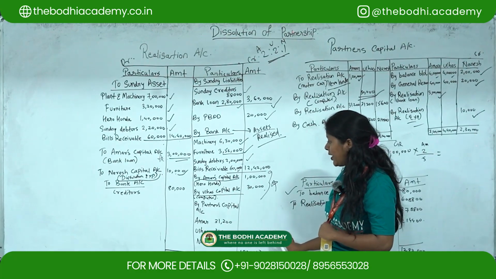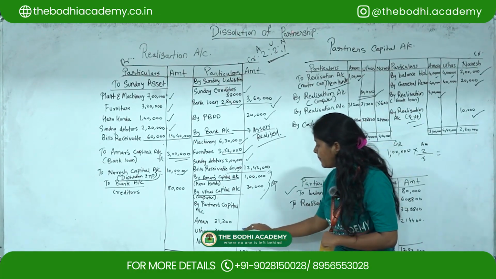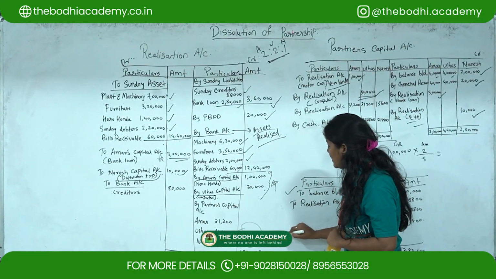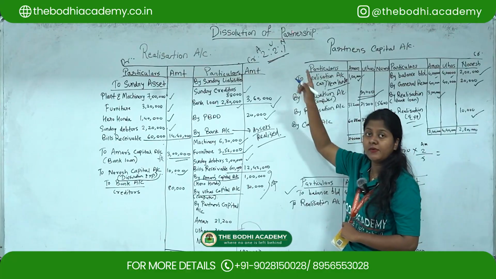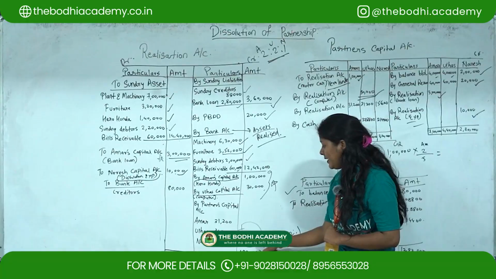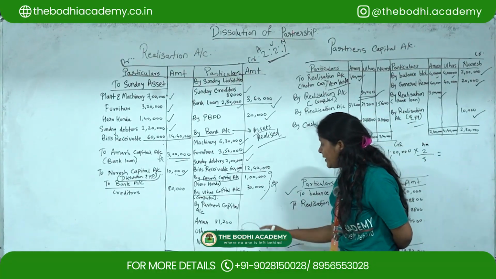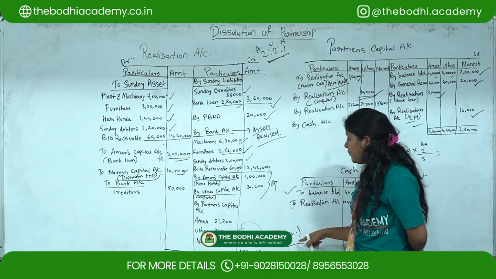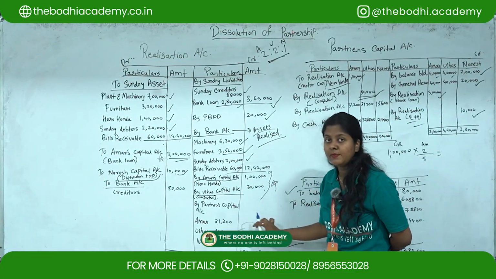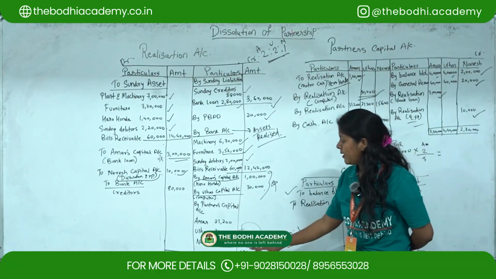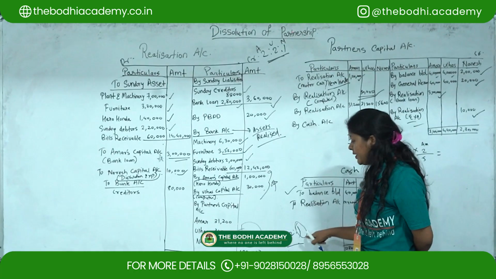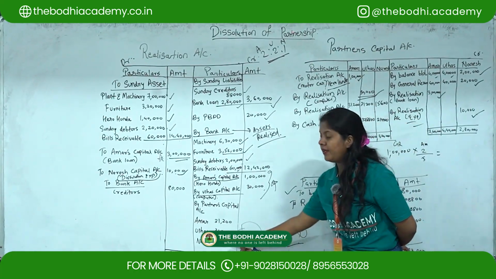After this, the first part is you have to balance the realization account and check which side is heavier. Here I am getting the balancing figure on the credit side. You have to distribute this in the ratio 2:2:1 as given in the question. So 78,000, how are you going to calculate this? 78,000 multiplied by 2 divided by 5, you will get 31,200. A similar amount will come for Ullas because his ratio is also the same. But for Naresh it will change since his ratio is 1. So 78,000 multiplied by 1 divided by 5, you will get 15,600.